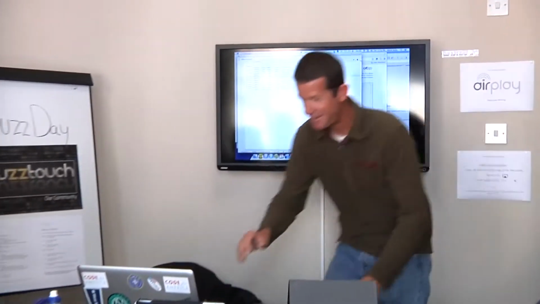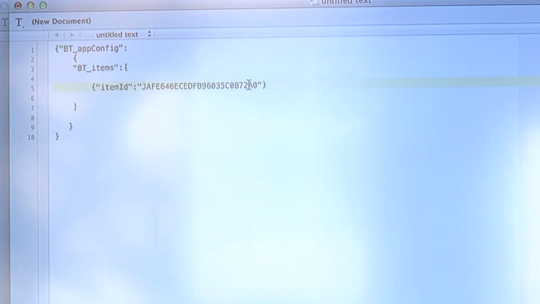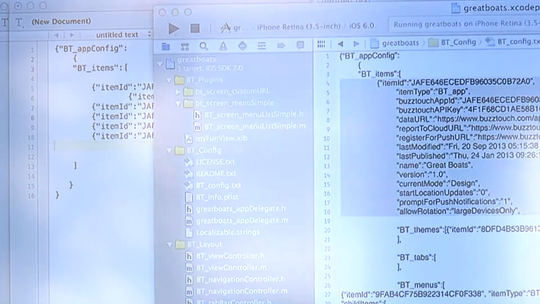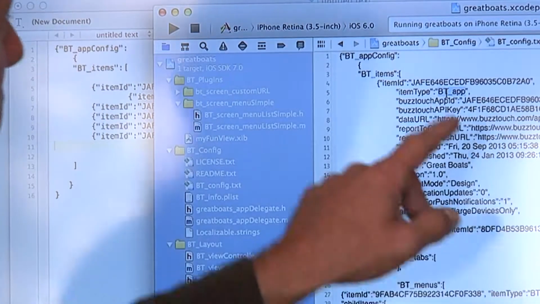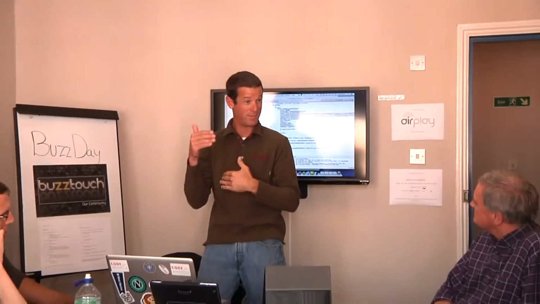Depending on what you're trying to represent, this can be really, really useful. Sometimes it's not the best approach. Sometimes it gets really complicated. There are always different approaches for things. And so we found that our structured data in our apps, which we call the BT config file, which is just a name that we call the file, has an item here. And then we could have another item, and another item, and another item. It's just a list of things. We just happen to have things that we describe as BuzzTouch apps in this items list. That's all. And our config files have one app.